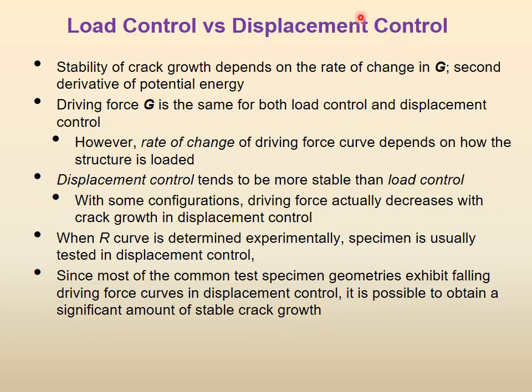There is another approach in the machine called displacement control. You see, inside the machine, how we set it, I can either say 1 kilonewton per second, for example, or 10 kilonewton per second. So I am fixing the machine on a loading rate. On the other hand, I can say 1 millimeter per minute. That, you see, it is a tensile test.